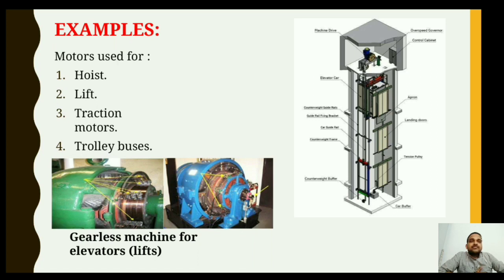So this is all about the duties of electrical machines.